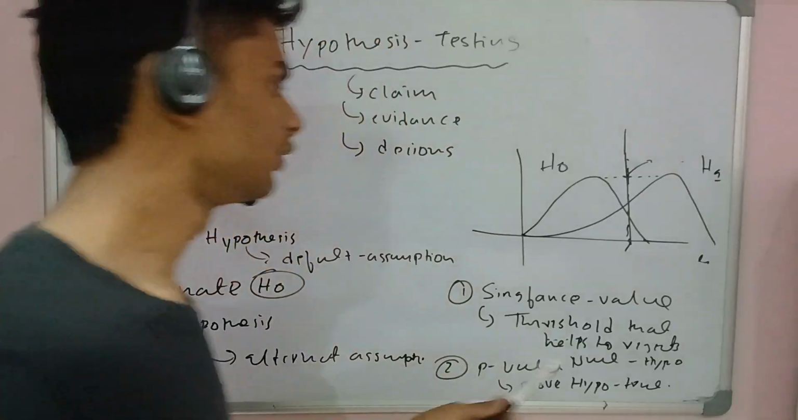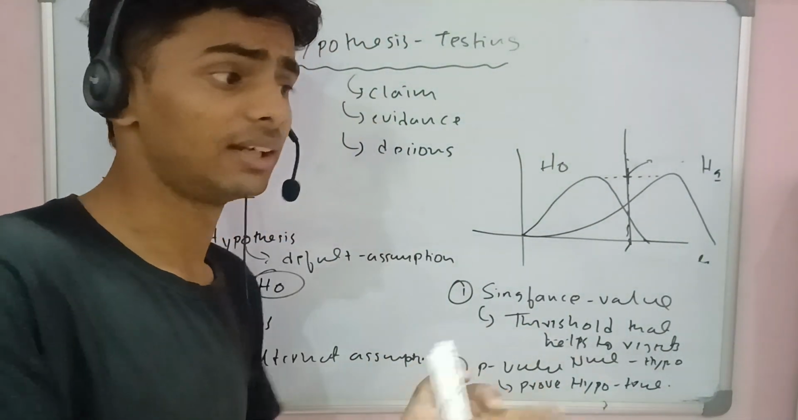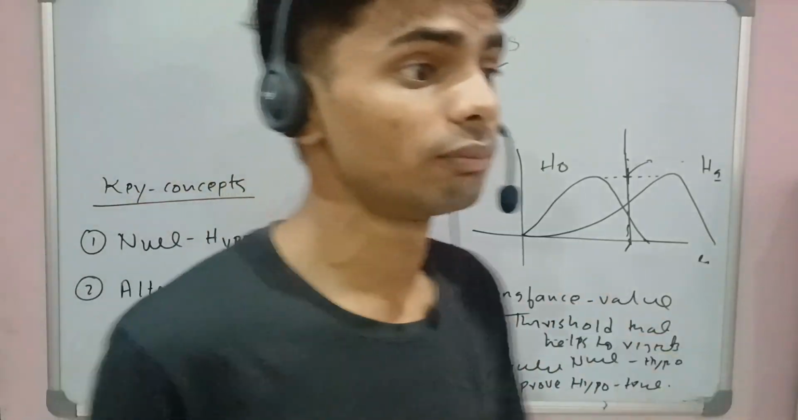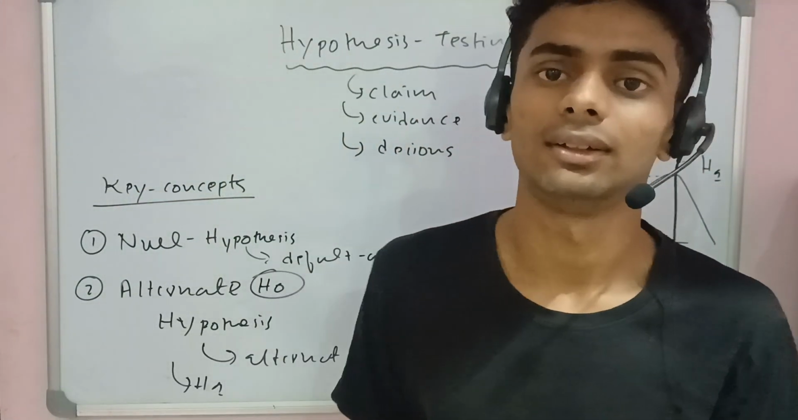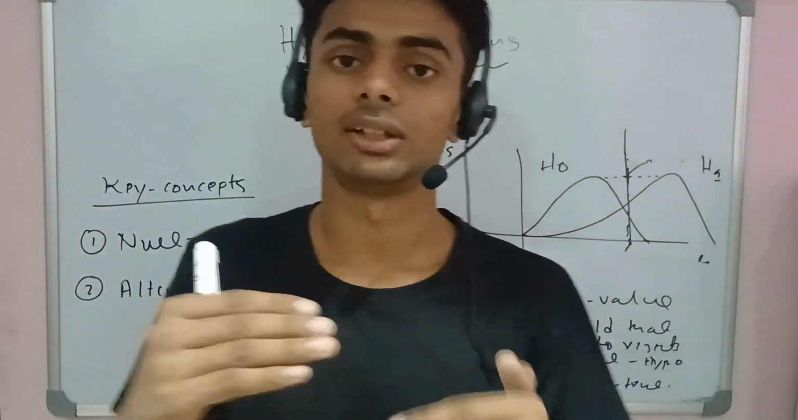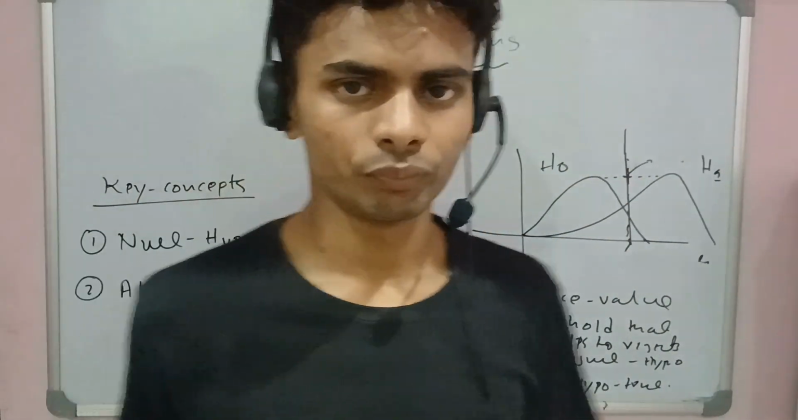So that's the basic significance value, and the significance value is a simple threshold which decides which hypothesis is wrong, and how we can reject it. Okay, so it sets a certain threshold. The p-value is all about proving the hypothesis true.